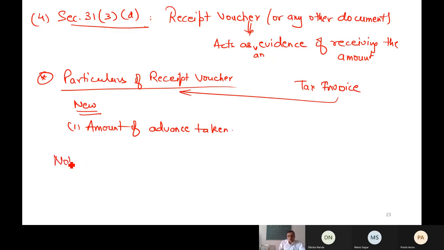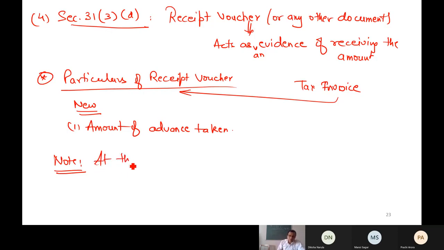But one point you should note down. When you are giving the advance, it is exactly not known what items will be sold. For example, today I am giving the advance for purchasing some chairs, and maybe after some time I will purchase a table. Maybe. So the rates might vary.